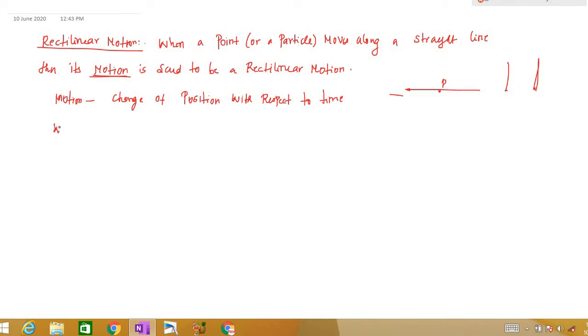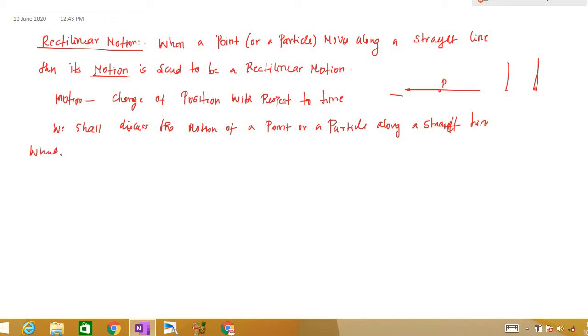I'll give you proper notes also, that's why I'm writing here. So we shall discuss the motion of a point or a particle along a straight line, which may be either horizontal or vertical.